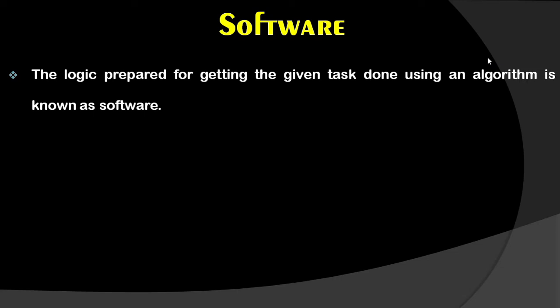So you are watching a video on YouTube, and that YouTube is considered software which gives the platform to see a video. If you want to define it another way, then we can define that the logic prepared for getting a given task done using an algorithm is called software. Now algorithm means the step-by-step instructions to be performed to complete any particular task. Means whatever logic is used for working with any device, step by step, that logic is considered one kind of software, right?